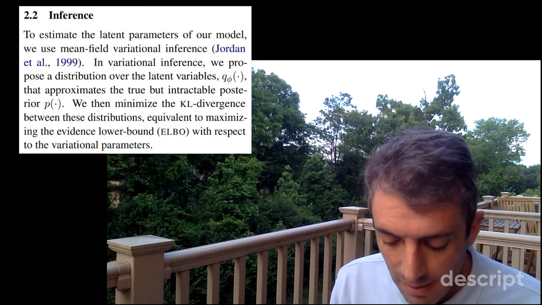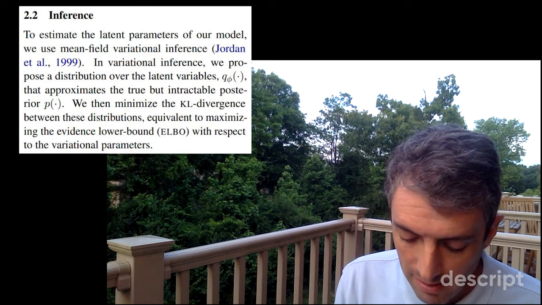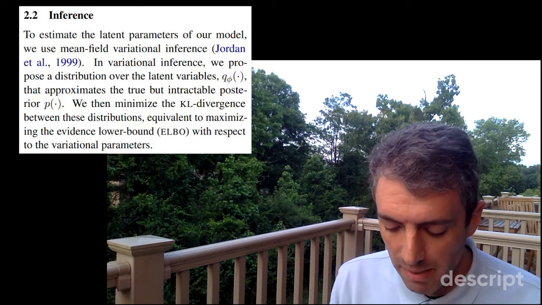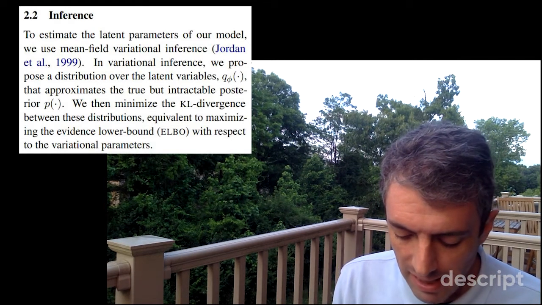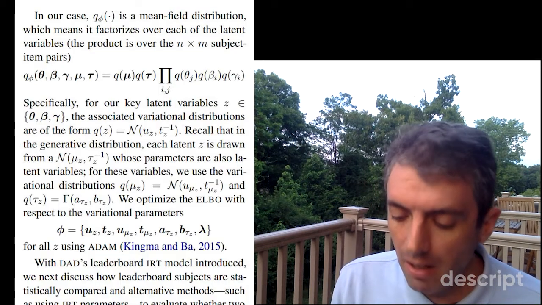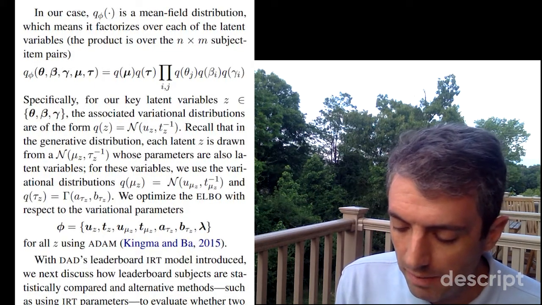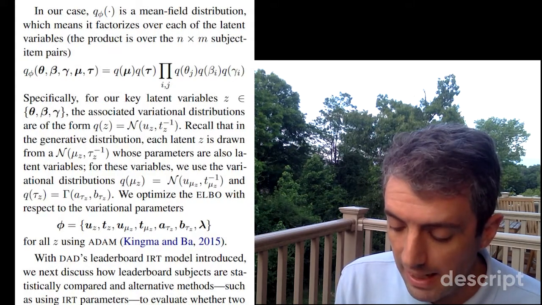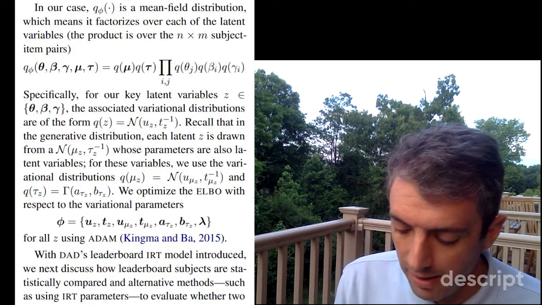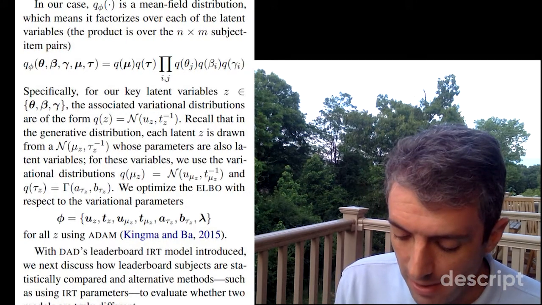Section 2.2: Inference. To estimate the latent parameters of our model, we use mean field variational inference. In variational inference, we propose a distribution over the latent variables that approximates the true but intractable posterior. We then minimize the KL divergence between these distributions, equivalent to maximizing the evidence lower bound, ELBO, with respect to the variational parameters. In our case, the variational distribution q is a mean field distribution, which means it factorizes over each of the latent variables. The product is over the m times n subject-item pairs. Specifically, for our latent variables, beta and gamma, the associated variational distributions are of the form of a normal distribution, parameterized by mu and tau.